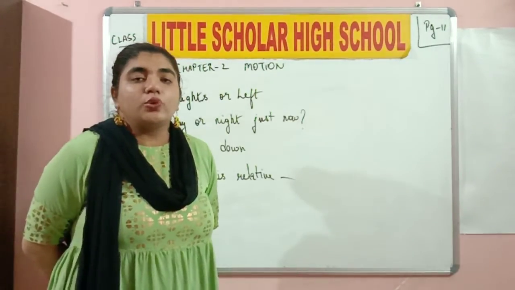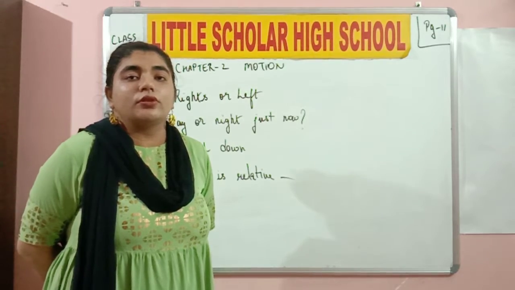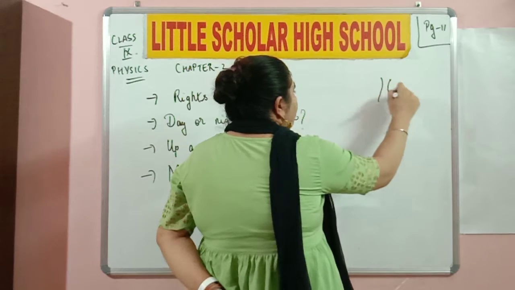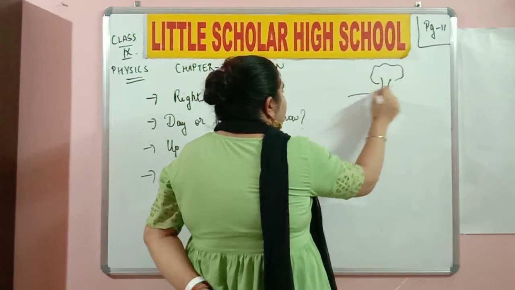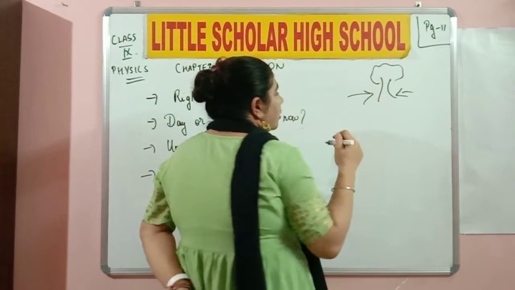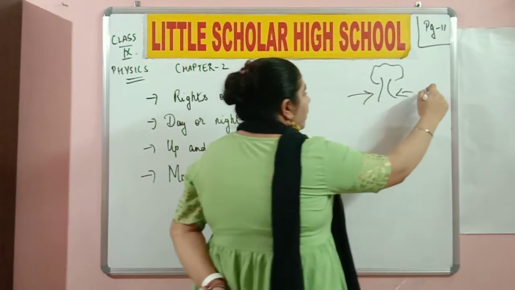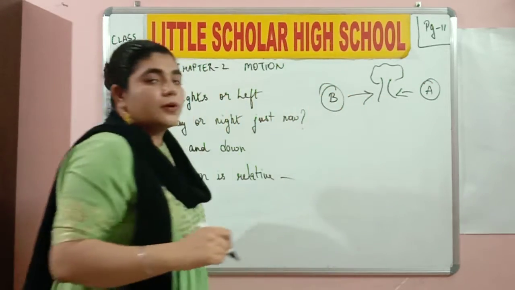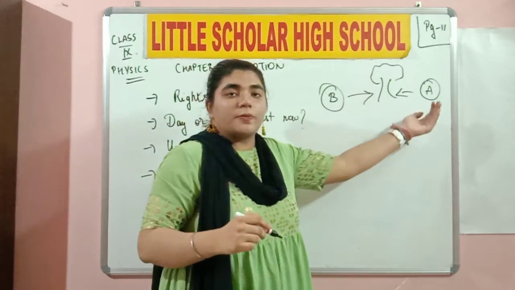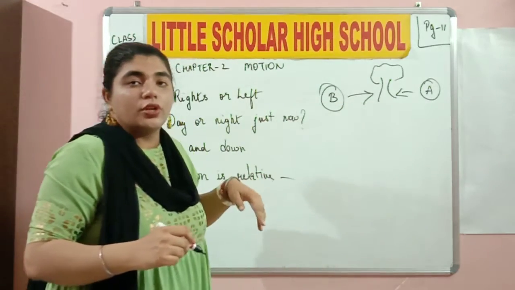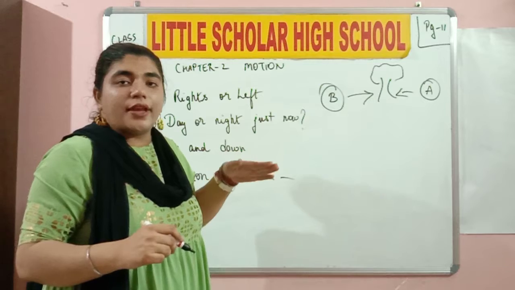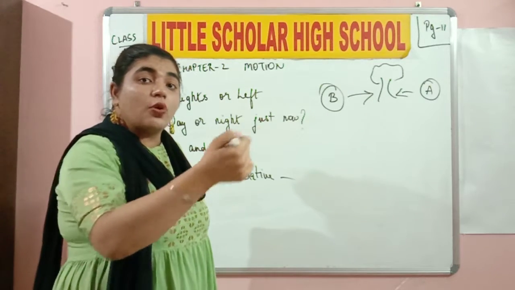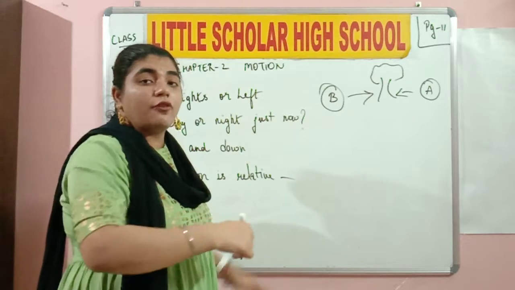So let's try to understand motion with respect to different directions. Basically, if this is a tree and there are two people moving past each other, person A and person B. Person B is going in this direction whereas person A is coming from that direction. So the tree is present on the left side of person B, but the tree is also present on the right side of person A.